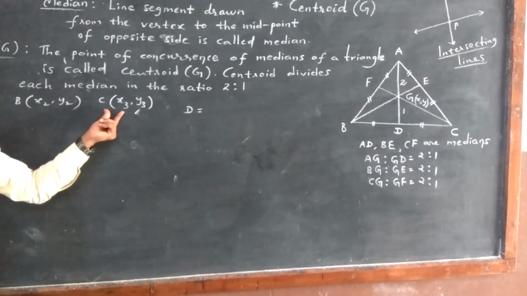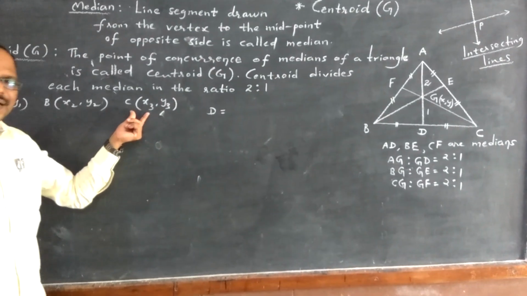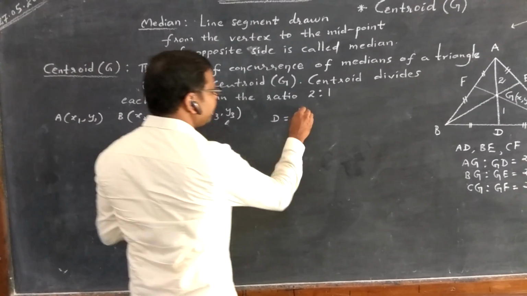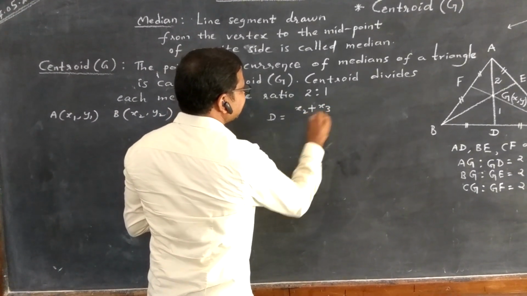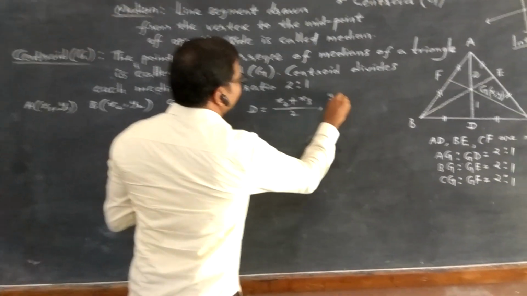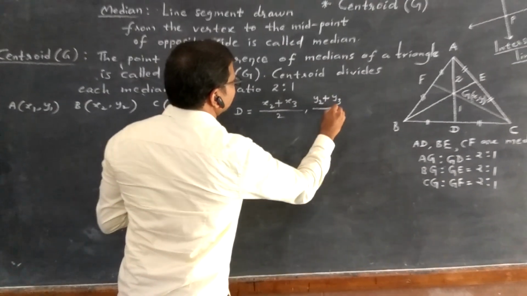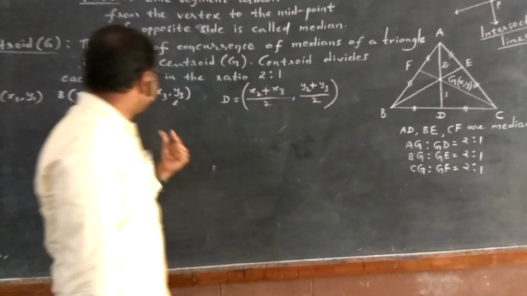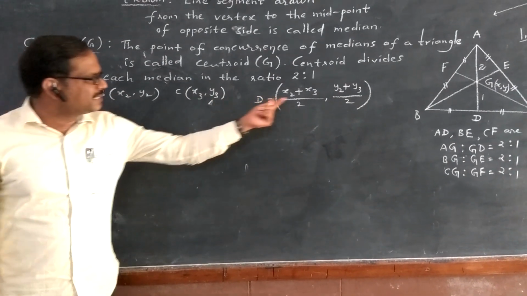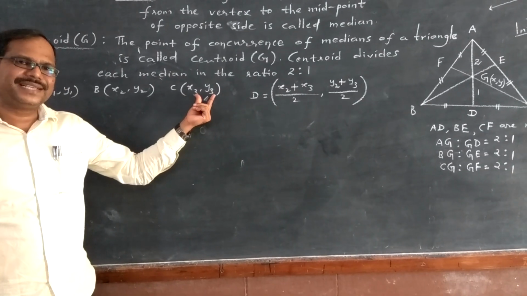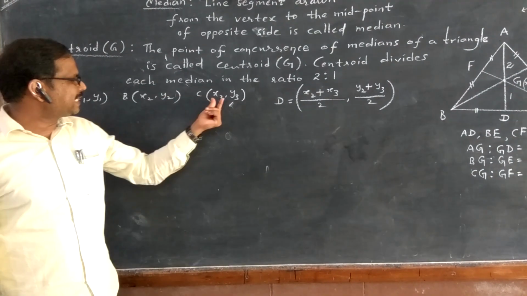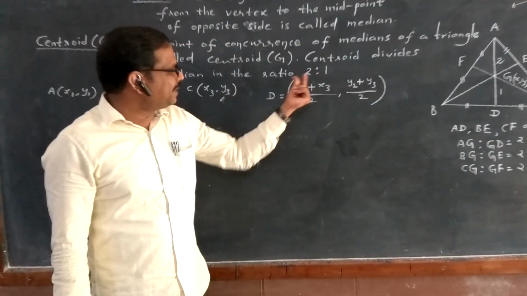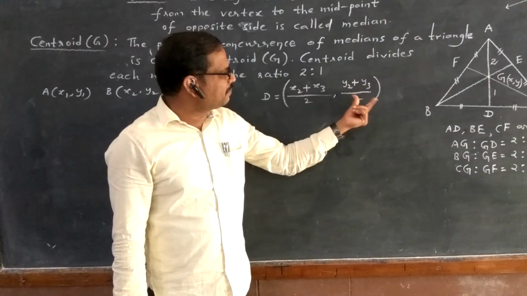When we are given 2 points, midpoint formula already we had earlier. That is x2 plus x3 by 2, y2 plus y3 by 2. These are the coordinates of D, right? The average of x coordinates and average of y coordinates.